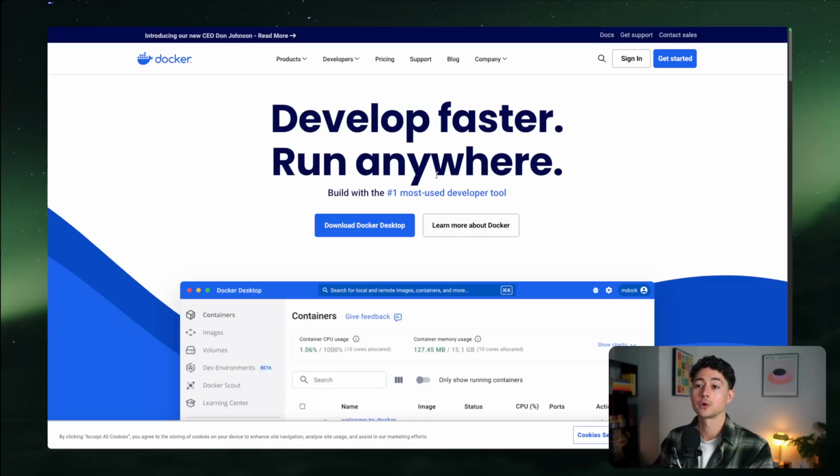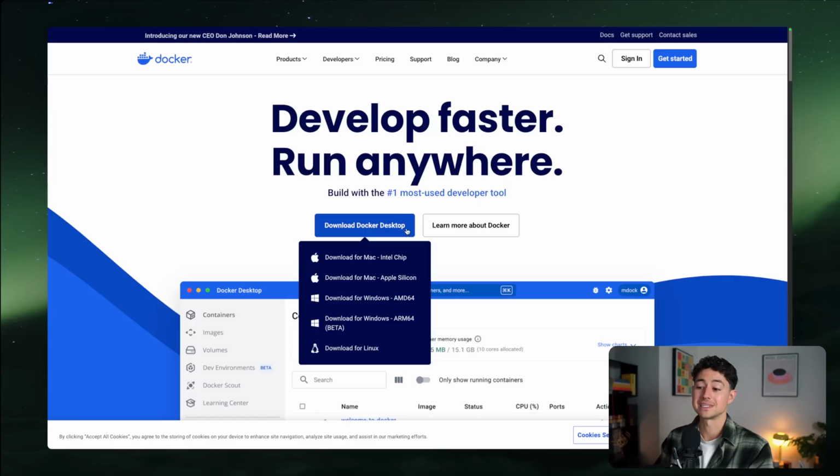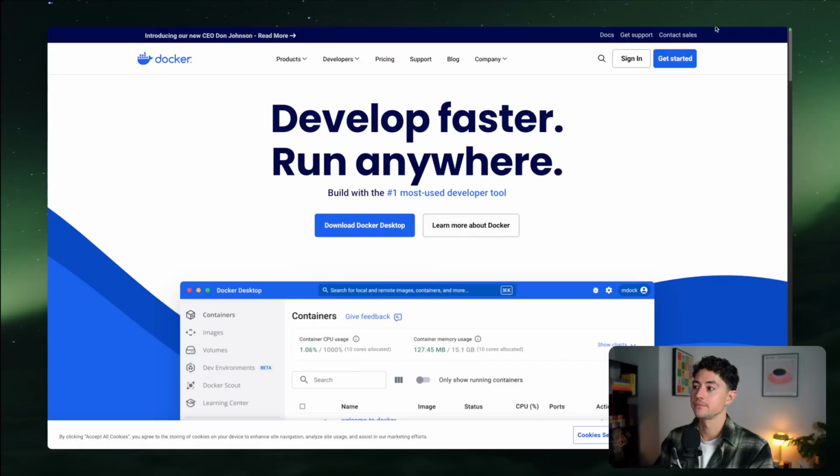You can do so on your laptop, or maybe you have some server rack or something like that. I don't necessarily recommend this unless you know what you are doing, but I'm putting it in here just for completeness' sake. What you're going to want to do is just head over to docker.com. It'll allow you to download the Docker Desktop version. Now I have an Apple Silicon Mac, so I'm going to give this a click.